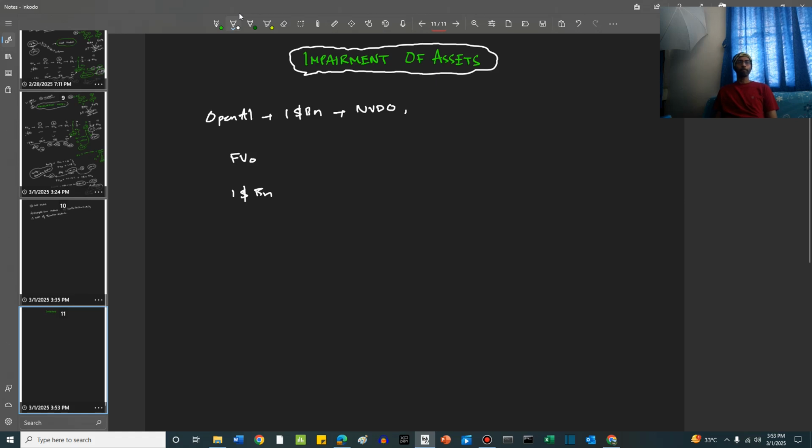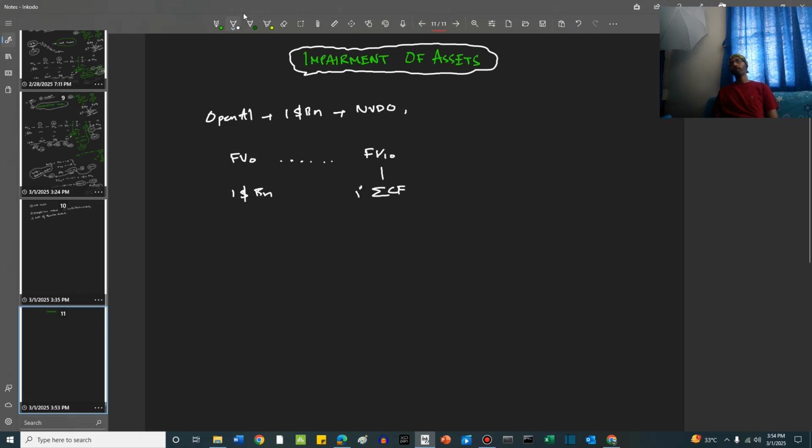Now years have passed, like 10 years have passed, and after 10 years, the fair value has to be calculated, and it is measured in three different ways. One is the sum of all future cash flows.